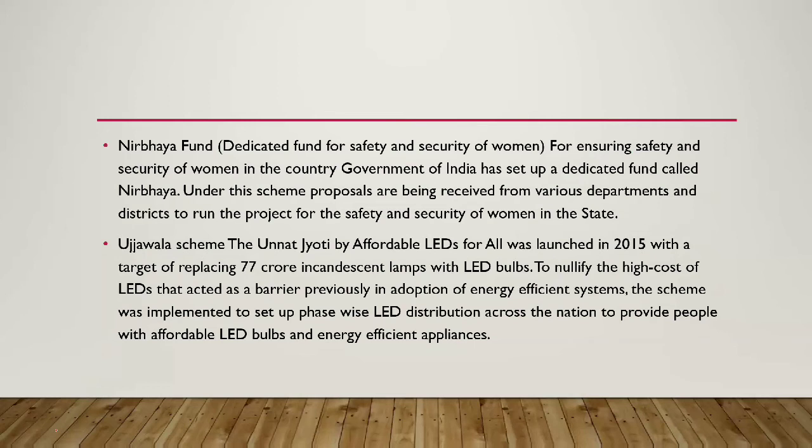Then we have the Ujala scheme. This is basically Unnat Jyoti by Affordable LEDs for All. It was launched in 2015 with a target of replacing 77 crore incandescent lamps with LED bulbs. To nullify the high cost of LEDs that acted as a barrier previously in adoption of energy efficient systems, the scheme was implemented to set up phase-wise LED distribution across the nation to provide people with affordable LED bulbs and energy efficient appliances.